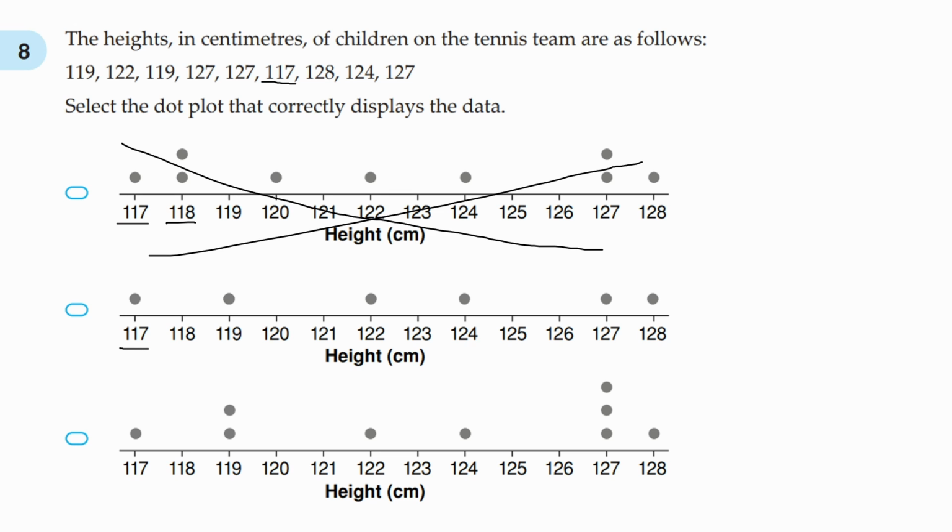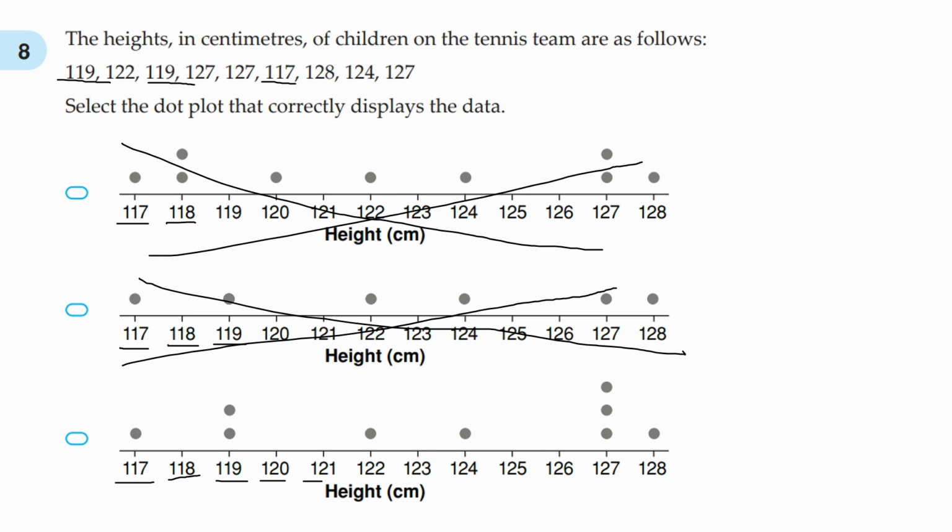117 has 1 person, which is correct. 118 has 1 person, which is also correct. This has no people, which is also correct. And 119 has 1 person. So we can see that that's not correct because 119 has 2 people. So it also can't be this one. Now we know it has to be C, but let's just check it to make sure. 117 has 1, 118 has none, 119 has 2, 120 has none, 121 has none, and I think you can see that C is indeed the correct answer.